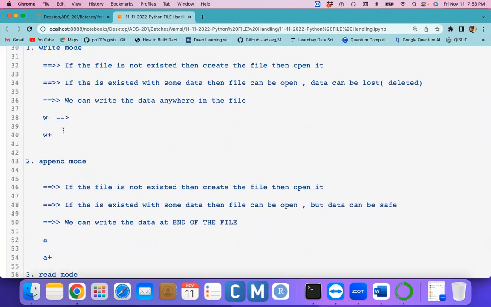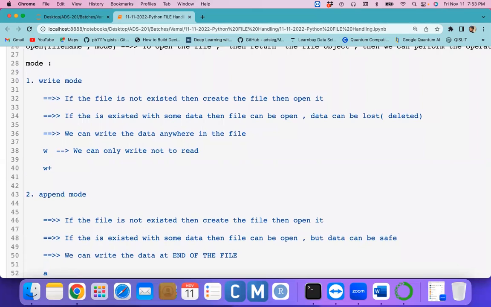But if you open the file in write mode, we can only write, not read. When you try to open the file in write mode and read the data with the help of the read method, it is not possible. Read operations are not possible.